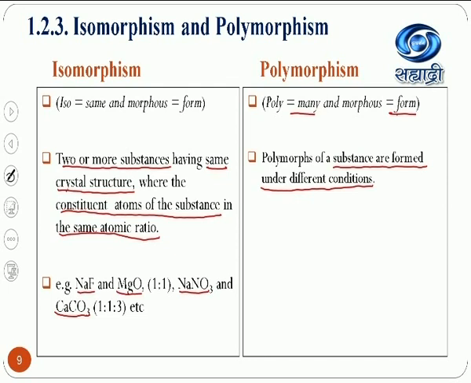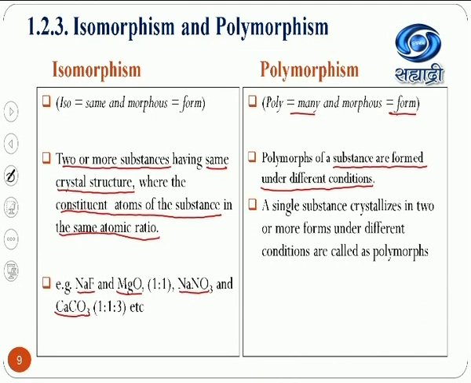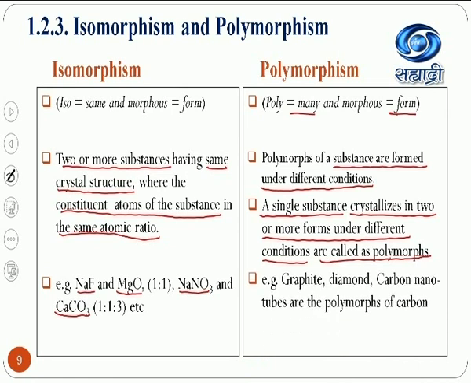These different substances, by their shapes and forms, are called polymorphs of each other. That means a single substance crystallizing in two or more forms under different conditions gives polymorphs of each other, and that phenomenon is called polymorphism.